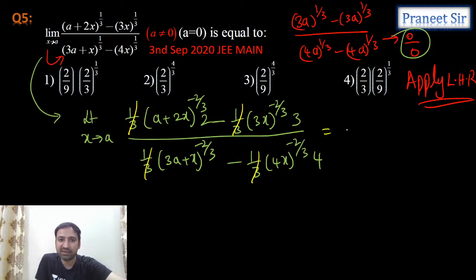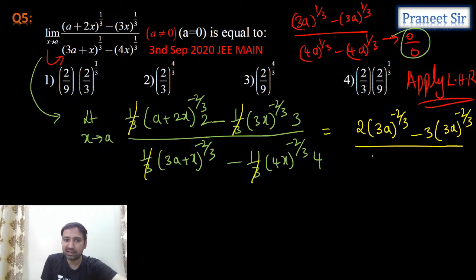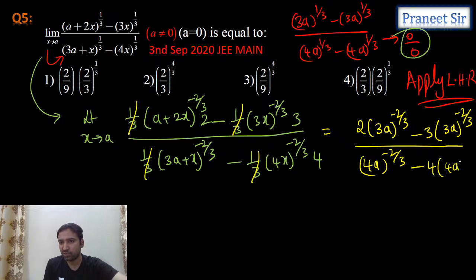When we substitute a here, how much do we get, guys? 2 times (3a) whole power minus 2 by 3 minus 3 times (3a) whole power minus 2 by 3, by 4a whole power minus 2 by 3 minus 4 into (4a) whole power minus 2 by 3. So we need to simplify this. If we simplify this, we'll get the answer.